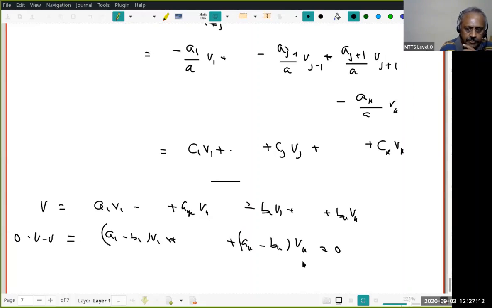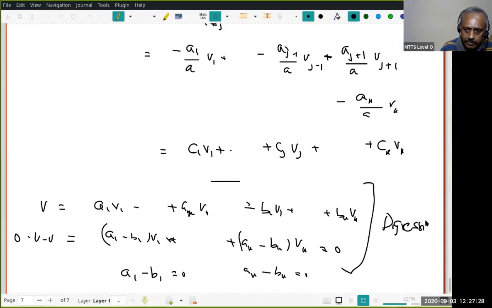But remember, v1, v2, vk are linearly independent. That means each of the coefficients must be 0. That means ai equals bi for all i. You understood? So this is just a digression. Whenever you learn small things like this, which will come in the proof, you should reflect upon it. You should not simply say, yeah, it should be true, assume that. This way of cross-checking small things on the way will help you acquire mastery over the subject. Okay, let the digression be over.